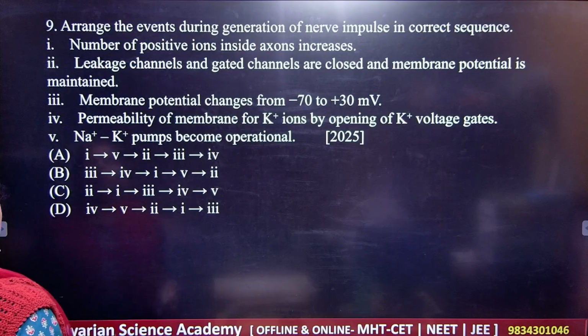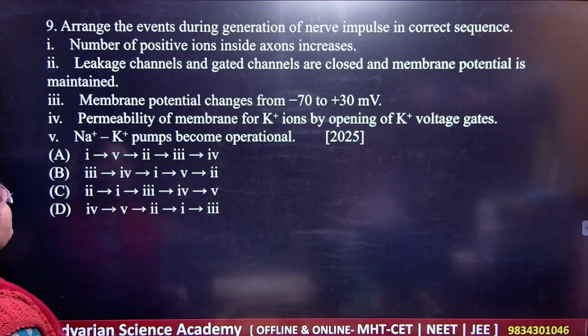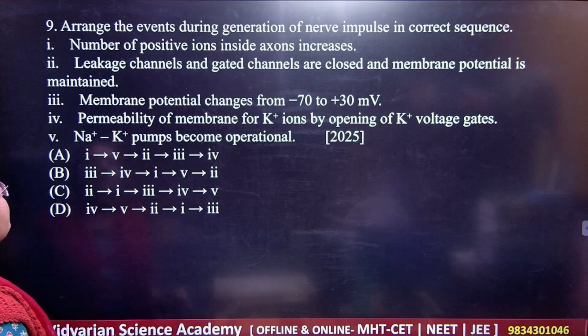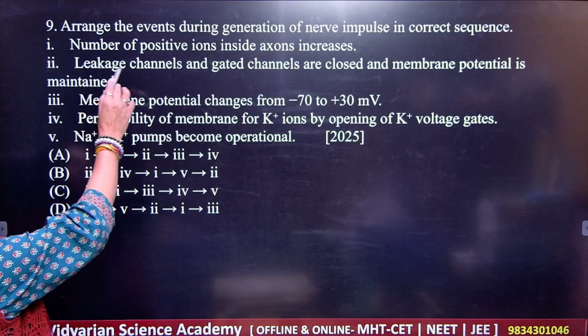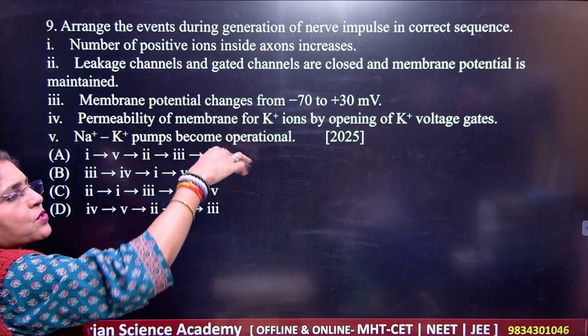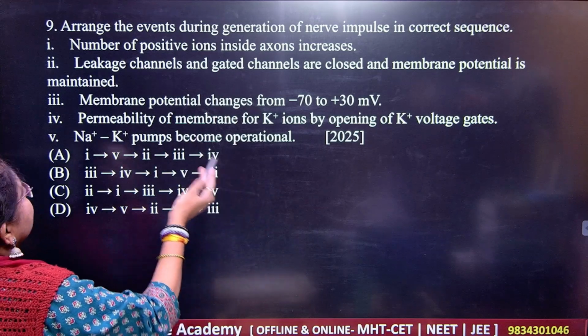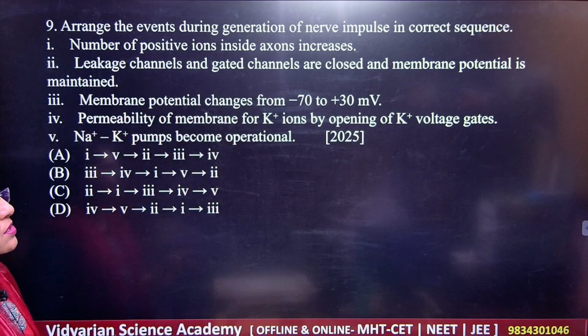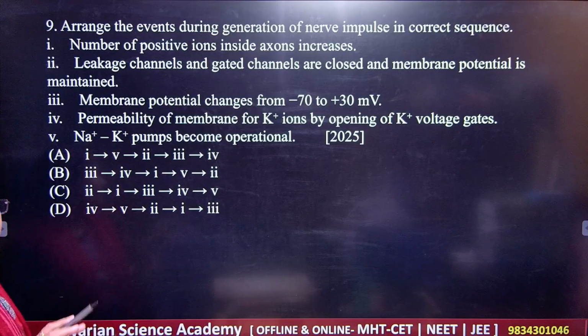Next, arrange the following during the generation of nerve impulse in the correct sequence. Number 1, positive ions inside the axon increase. Leakage channel gated channels are closed and membrane potential is maintained.